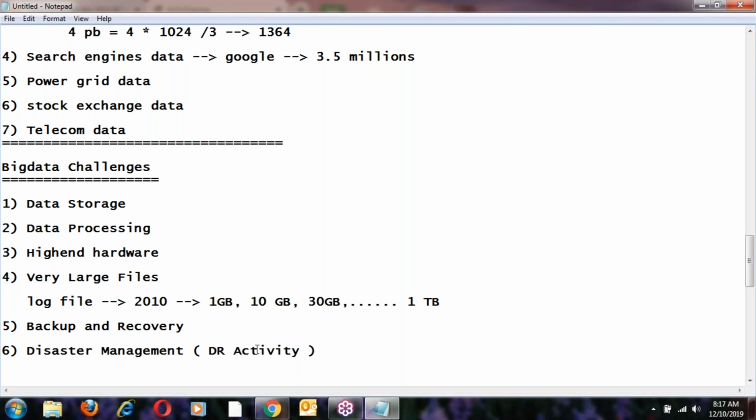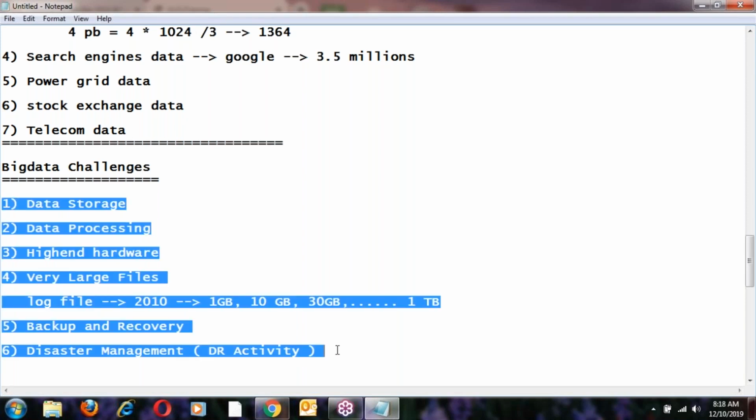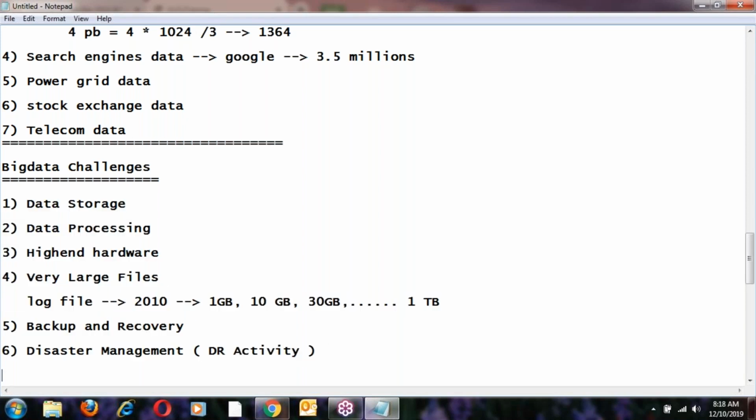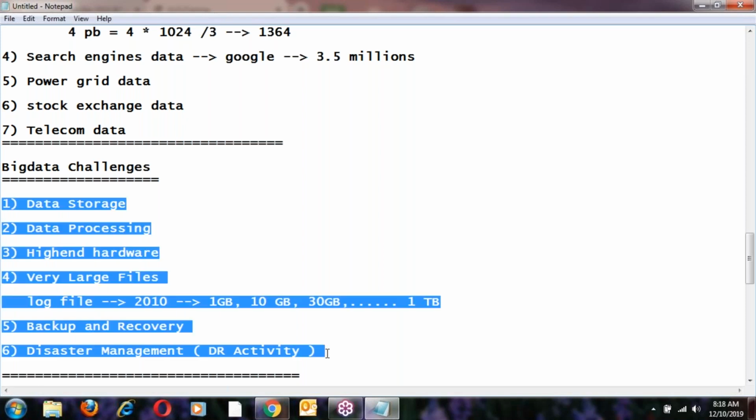These are the main challenges. Apart from this there are other challenges, like capturing data and transferring data, many different things. But these are the primary challenges.